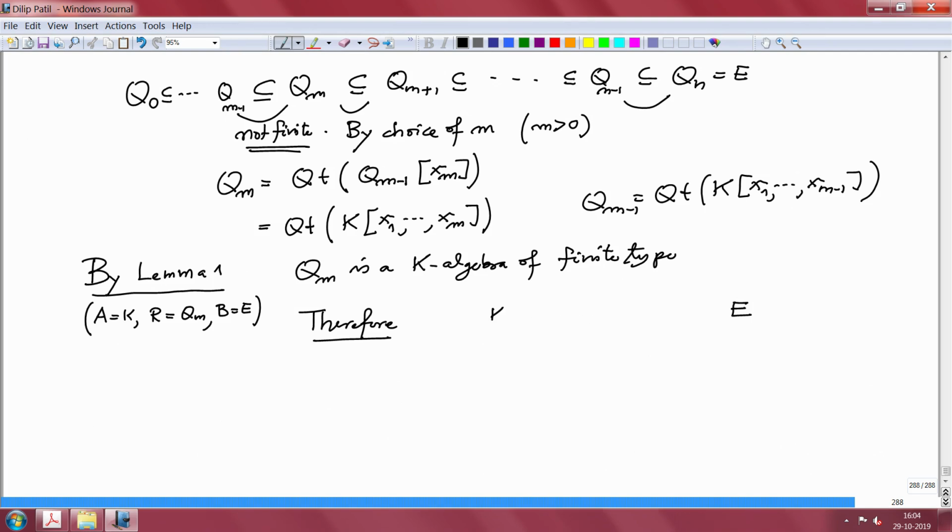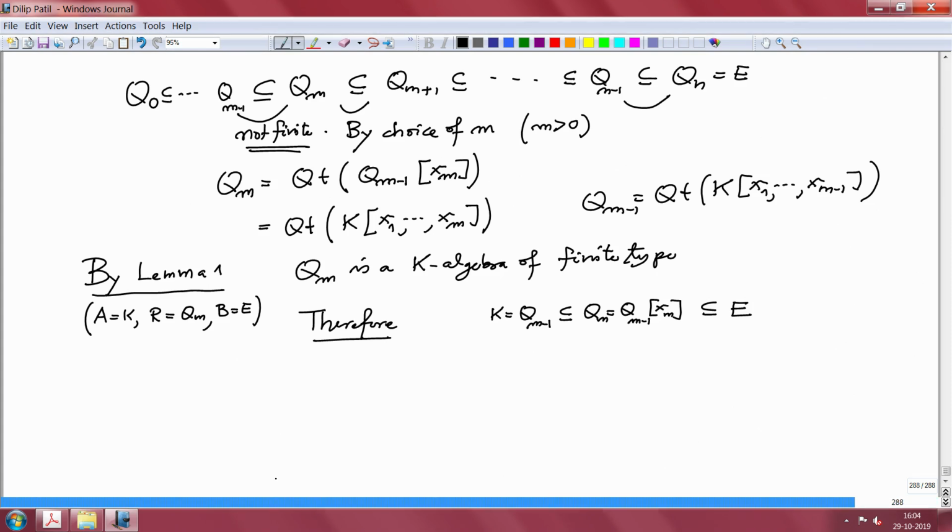This is my K, which is Q_{m-1}, and then the next one is Q_m, which is Q_{m-1}[x_m], and this is contained in E. Ultimately we want to get a contradiction.